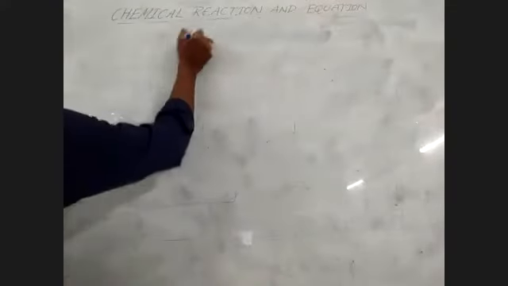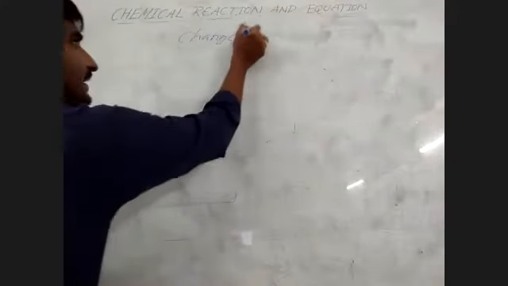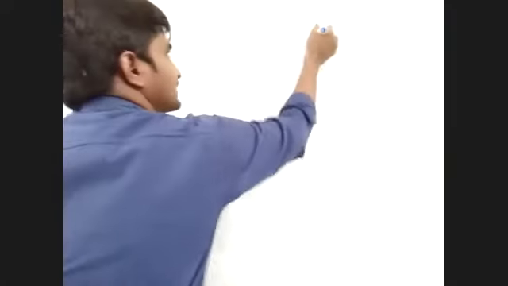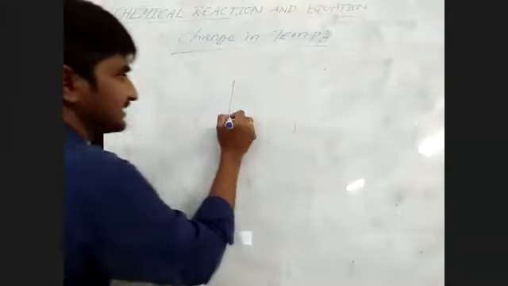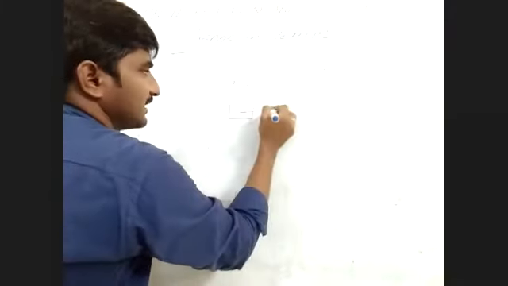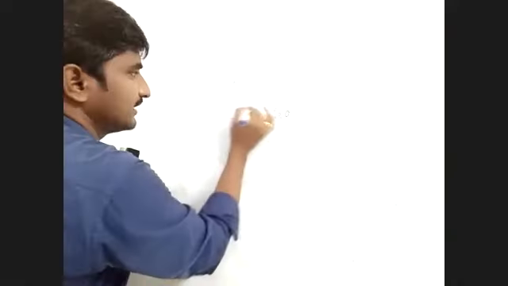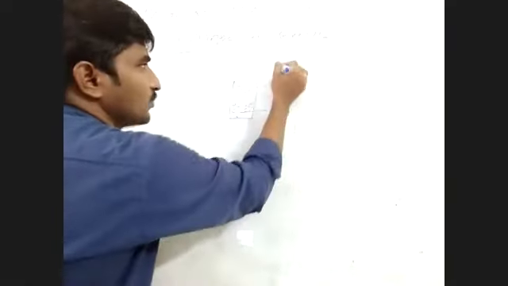The next one is a change in temperature. Please understand, change in temperature is very important. For example, a chemical reaction takes place. You know sodium hydroxide is a pellet. For example, you take a test tube and fill it up with water. Here, add a sodium hydroxide pellet to the water.